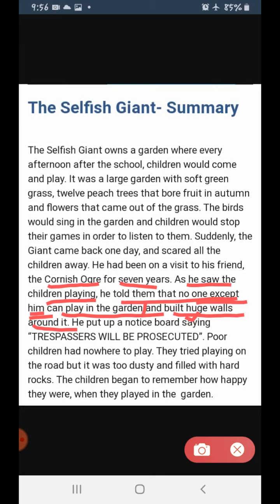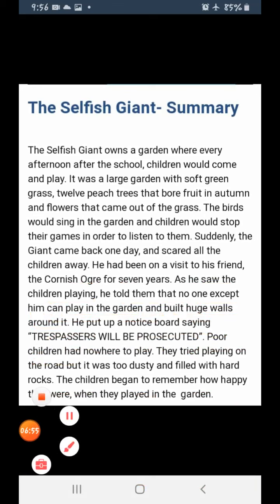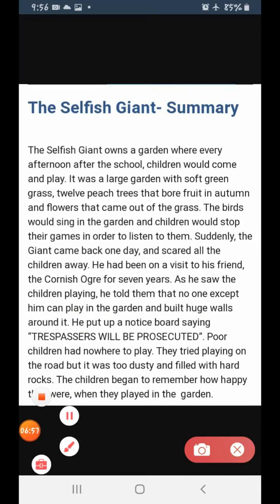So, why did he build huge walls around it? Because upon instructing the children, upon warning the children not to come into the garden, yet the children tried to come into the garden. Clear? Okay. Next. He built huge walls around it. Then what did he do?